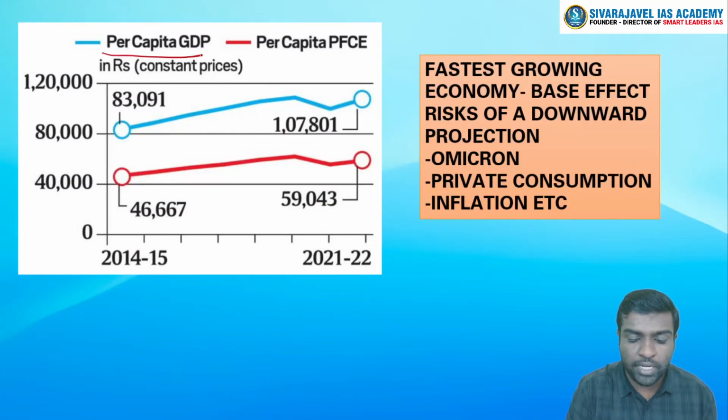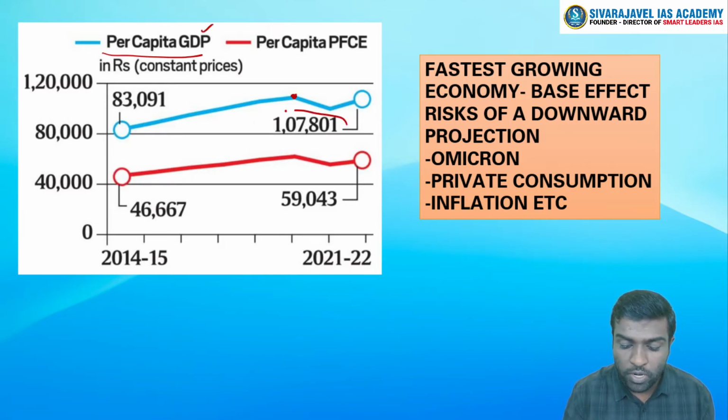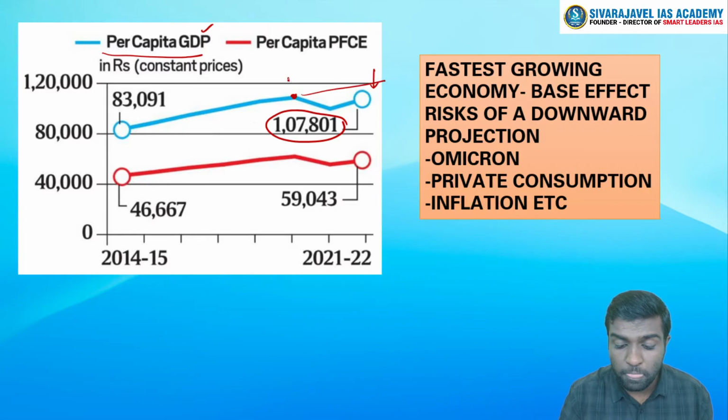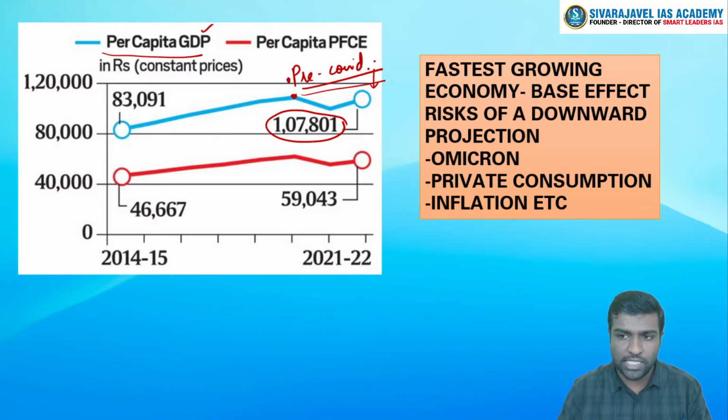What about per capita GDP? Even if you look at per capita GDP, 1.0 lakh, at constant levels, it is far less, even lower than the pre-COVID levels. So whatever recovery we have been having, let's say in the last 2 years, population has increased a little bit, and the 9.2% increase that we have been showing is not able to increase the overall per capita GDP of India.